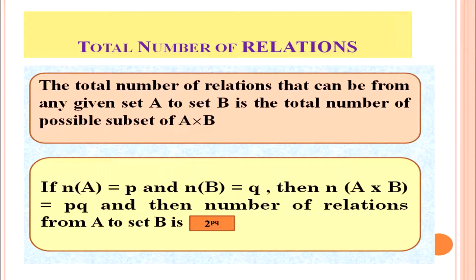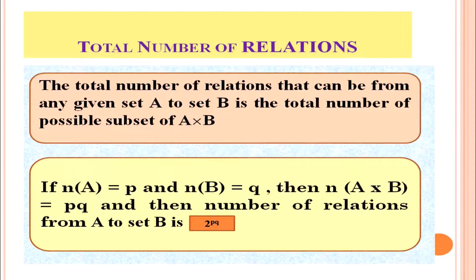One of the very important aspects of relations is how many relations exist between two sets A and B. Now we will learn how we compute the different relations that exist between two different sets, that is A and B, maybe X and Y. Now we will discuss the total number of relations. The total number of relations that can be from any given set A to set B is the total number of possible subsets of A cross B.